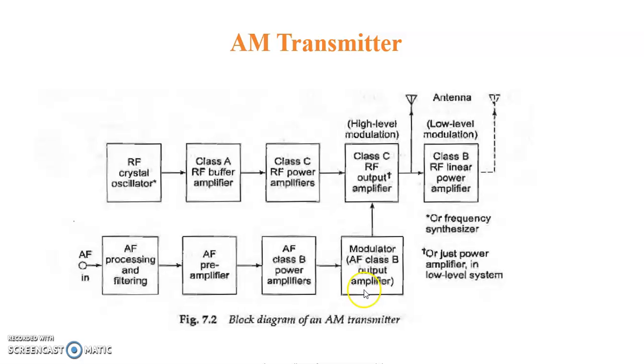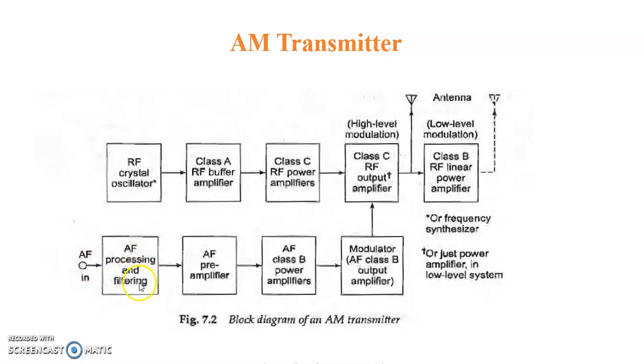Now the AM transmitter. What is actually the transmitter circuit? This is the block diagram of the transmitter circuit. In the transmitter circuit, this is the crystal oscillator. This is the class A. This complete part is actually the carrier signal, right? These three are the carrier signal generation circuit: RF oscillator, class A RF buffer amplifier, and class C RF power amplifier. These three are the carrier signal, and here we are applying the audio signal.